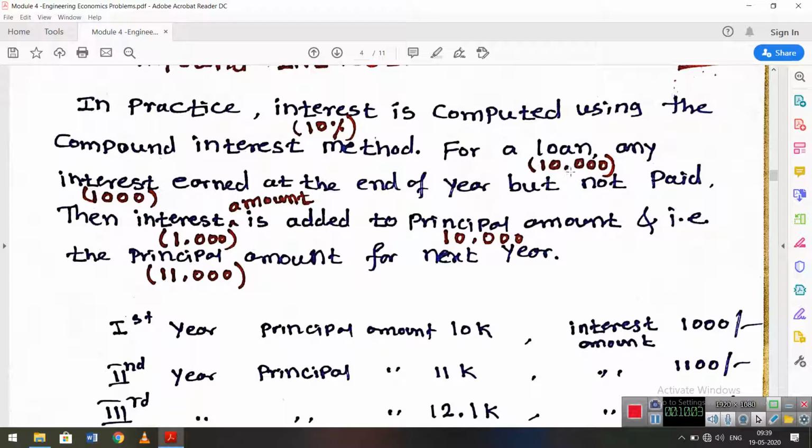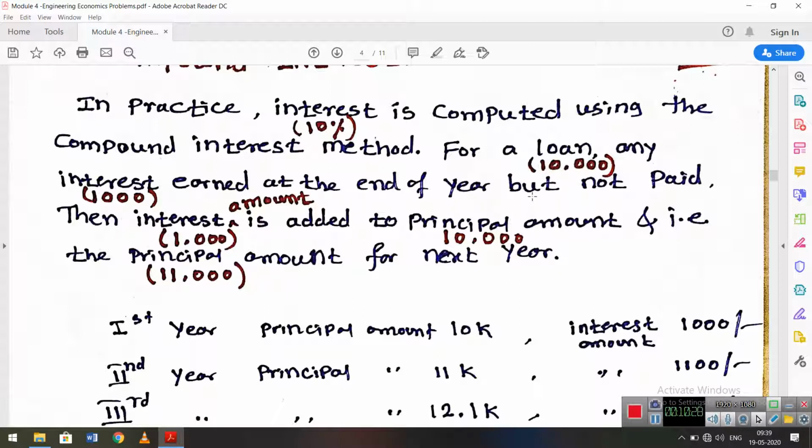The loan given to the person is 10,000 rupees, and after 1 year the interest earned is 1,000. If you have not paid at the end of the first year, then the principal amount for the next year will be 10,000 plus 1,000, that is 11,000.